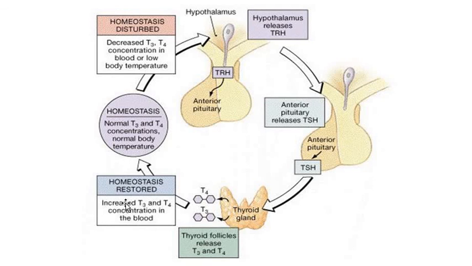So homeostasis is restored. That is the loss of T3 and T4 we started with, and now there is increased T3 and T4 concentration in the blood. It increases until homeostasis is reached. If it gets increased more than that, it can have a negative effect, asking the hypothalamus to stop synthesizing TRH.